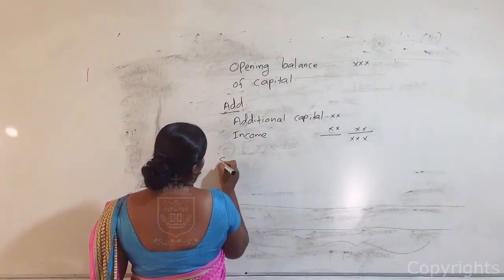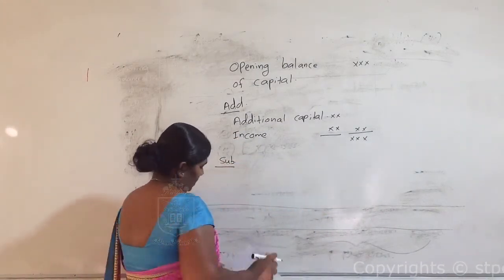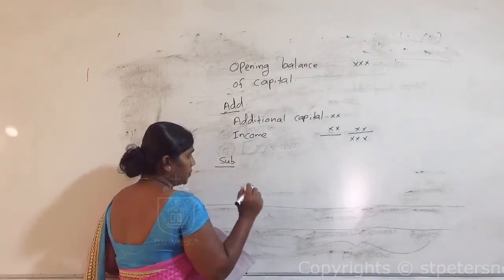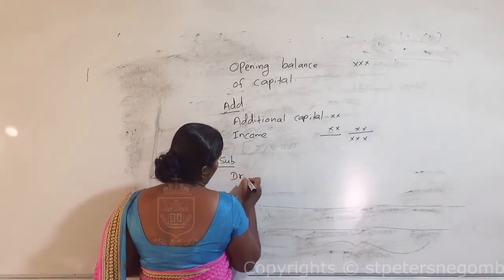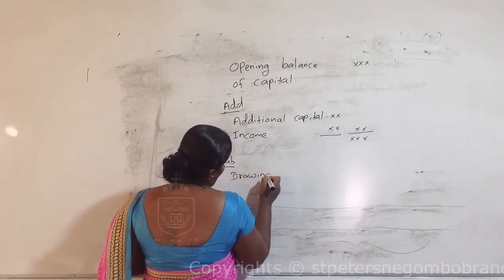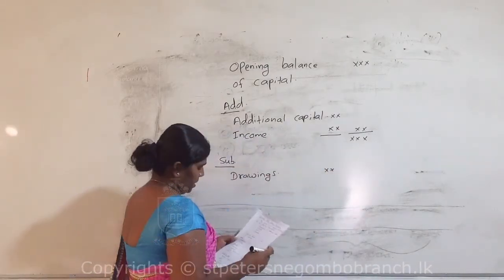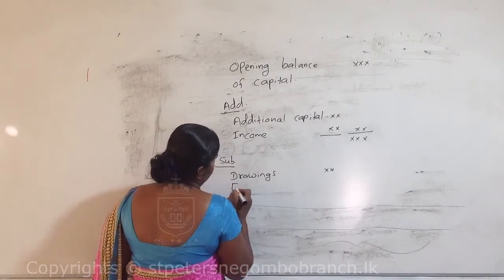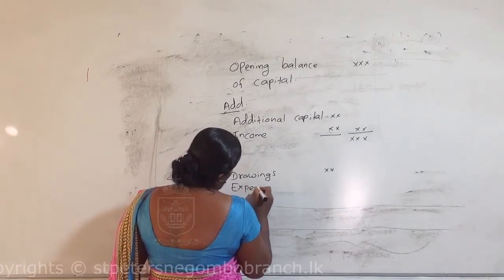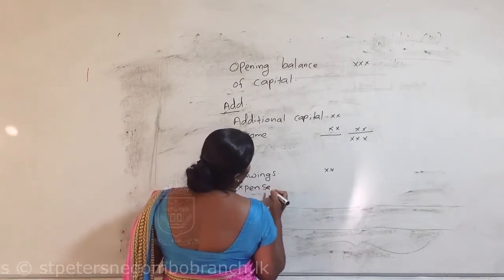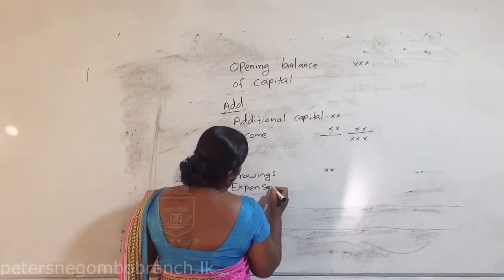Next, you should subtract these amounts. If there are drawings, you should subtract that amount. And if there are expenses, they reduce the capital amount.